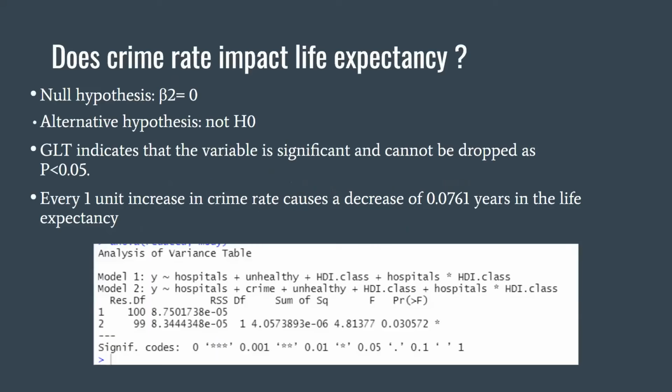Our second question proposed, does crime rate impact life expectancy? To test this, we set up a hypothesis test where our null hypothesis was assuming that there was no impact, which would mean that beta 2 would be equal to 0, where the alternative hypothesis is just the opposite of this. After running the GLT test, we found that the crime rate variable is significant and cannot be dropped from the model, which can be seen on the output where the p-value calculated is found to be less than the critical value of 0.05.